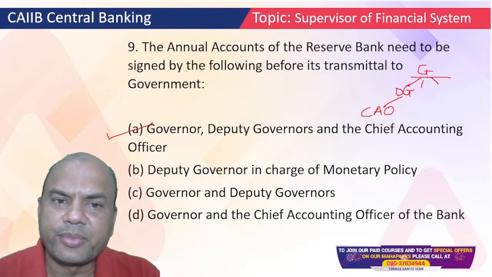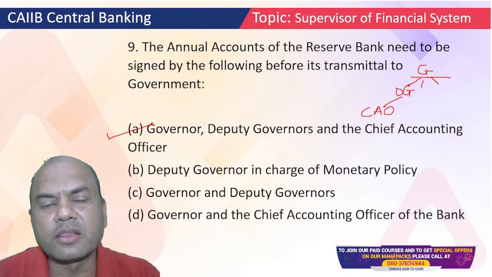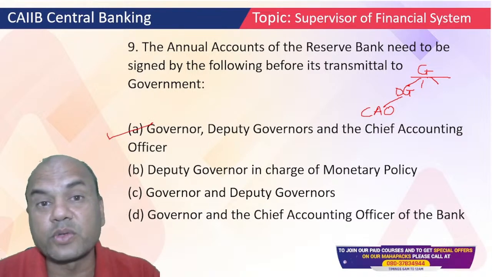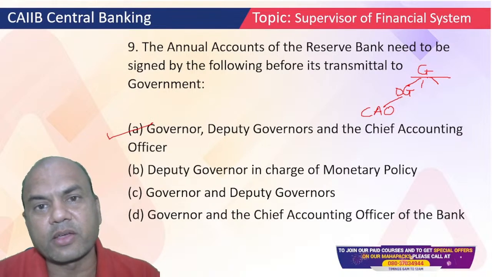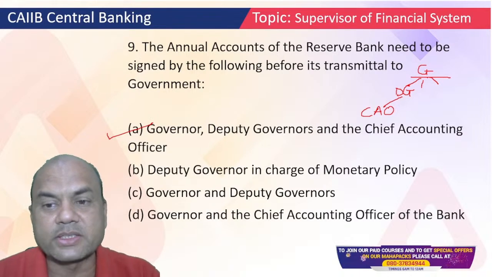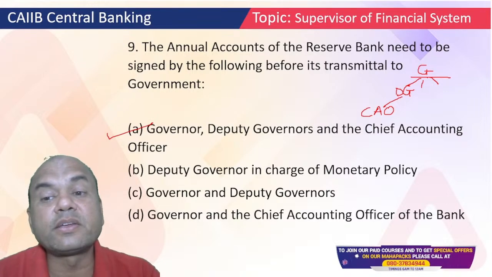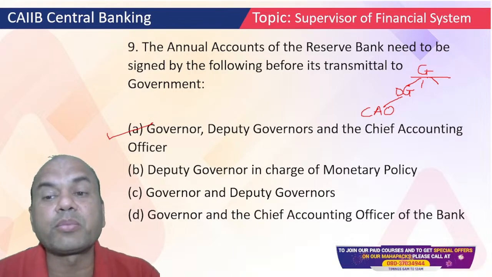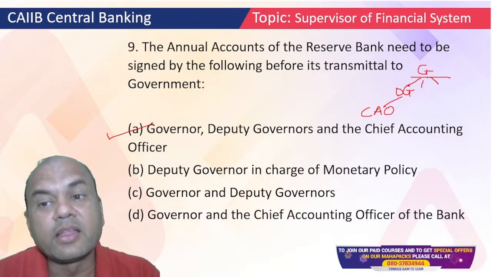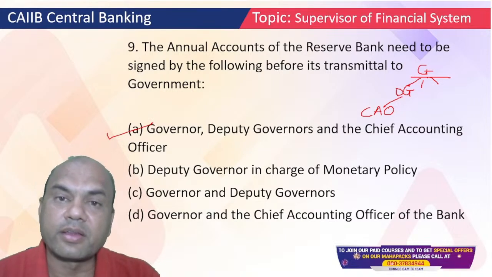Now remember, whatever is prepared by the CAOs, will this governor go and check each and every detail? For that, what needs to happen? The CAO needs to sign that, saying I have done the basic requirements and I have given the signatures. Based on that, the DG will sign. The DG will not sign blindly. The DG will check whatever are the points from his or her angle. Then the governor will check. That's why the signatures of all the three are required, right?